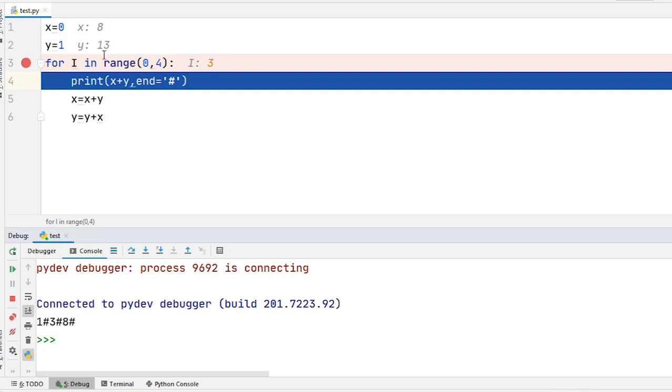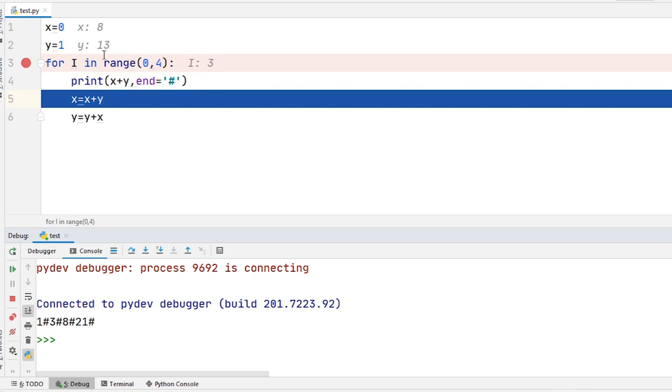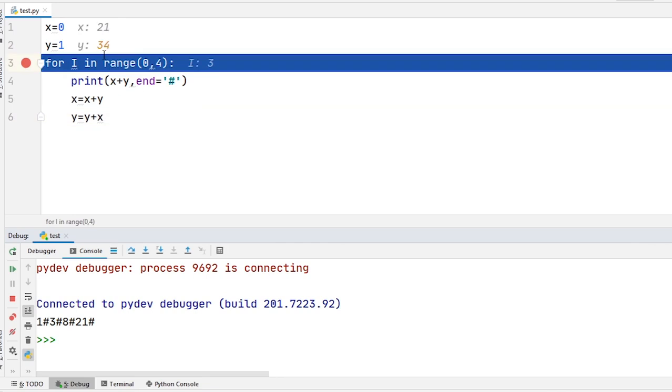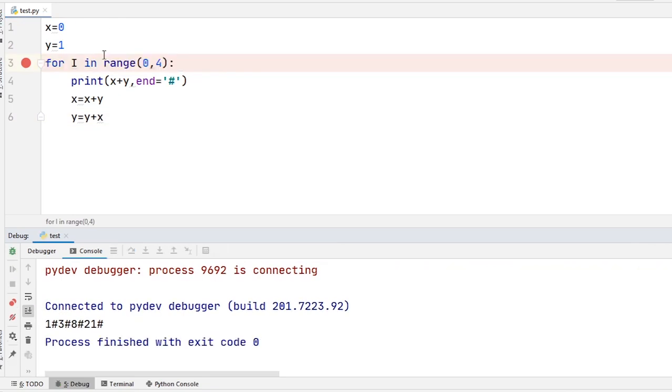Okay. Next step, value of I is equal to 3. Condition again satisfied. It will print 21 and hash. And the value of x will be 21 and value of y will be 34. Okay. Now at next step, when the value of I is equal to 4, it will terminate.